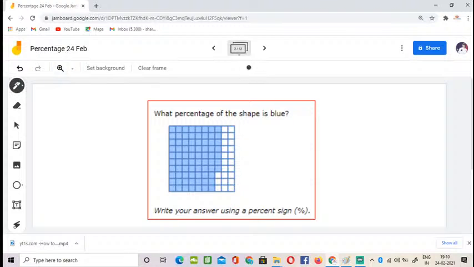Here is your next question. What percentage of the shape is blue? I'll give you some time, because you have to count the number of blocks.